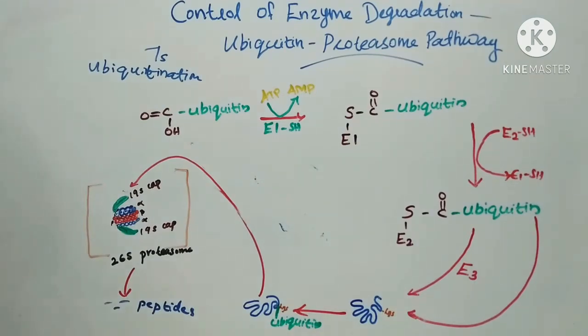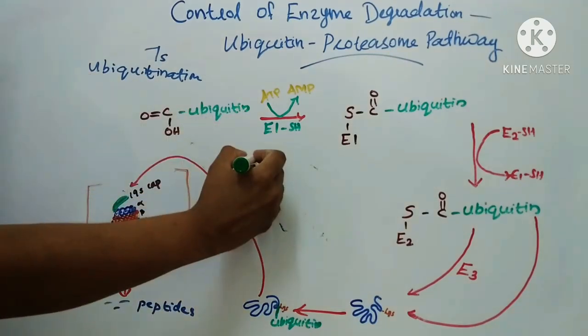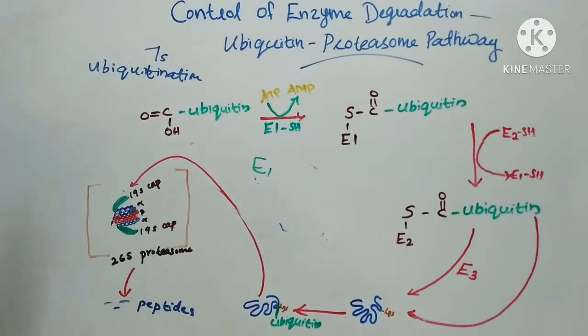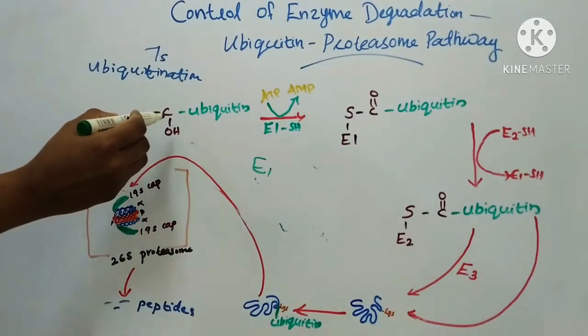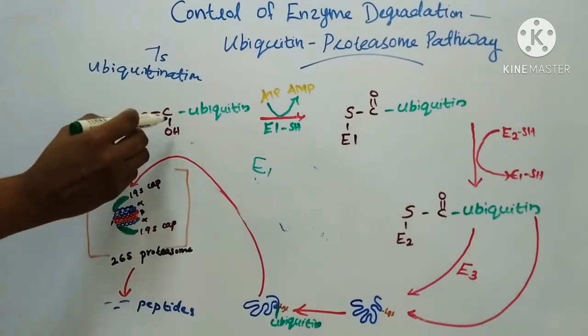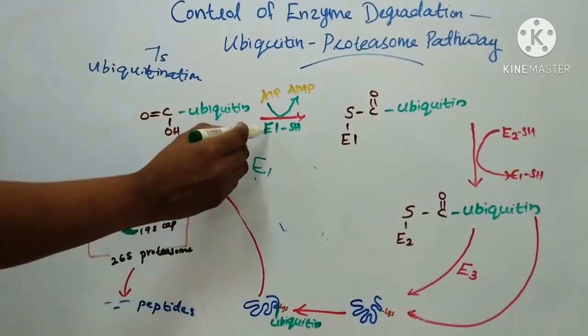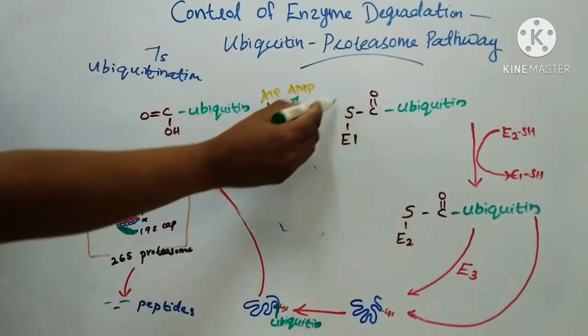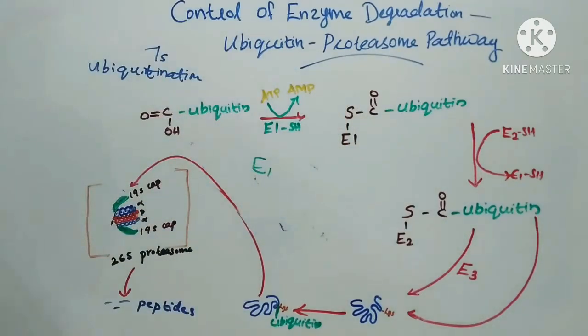Mainly three enzymes are there in the process of ubiquitination. First enzyme is ubiquitin activating enzyme, that is E1. The carboxyl end, the COOH group of ubiquitin, is linked to the E1 enzyme through a thioester bond.